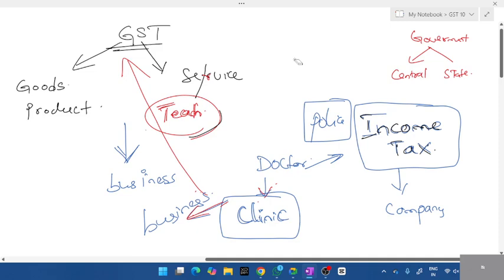Even Modi is paying. Modi is getting salary from the government, right? I think 1 lakh, 1.5 lakhs or something. President, PM, everyone will pay tax. Even the CM is getting paid. Their salary is less, around 1 or 2 lakhs. But you know how wealthy they are, right?